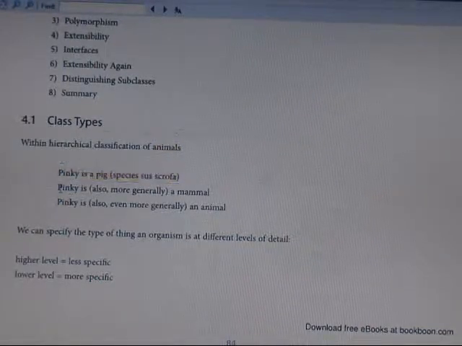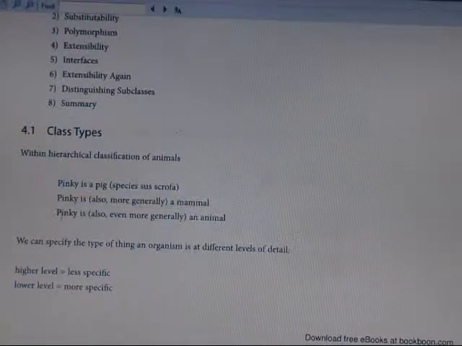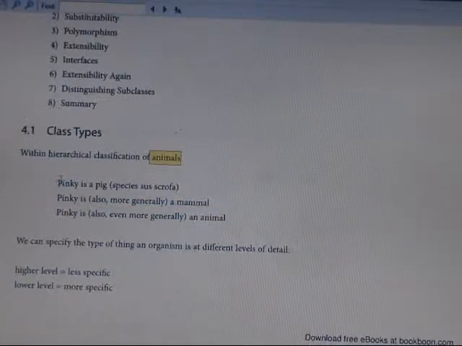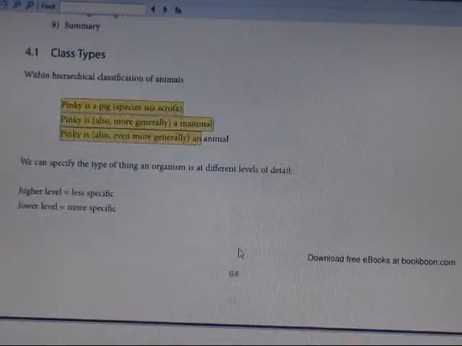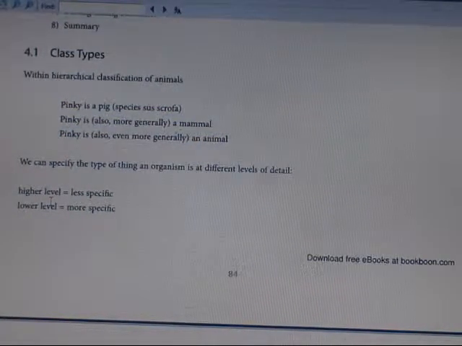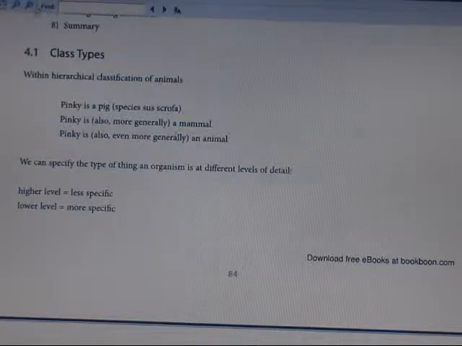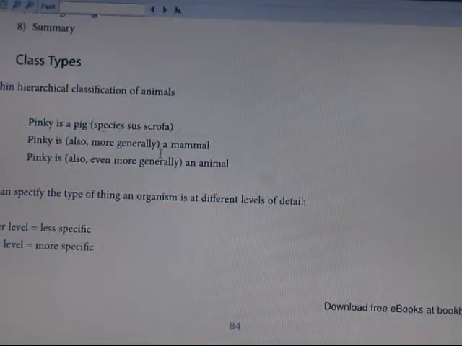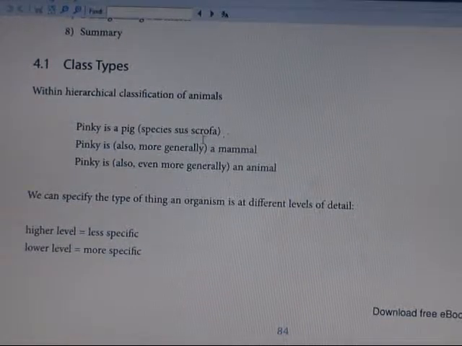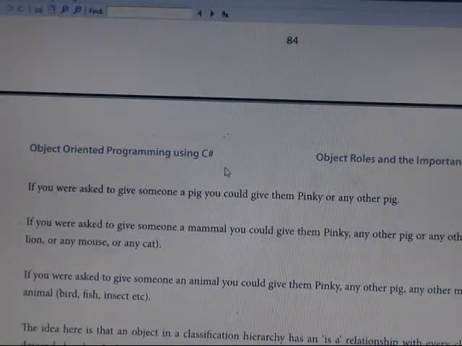So for class types: Pinky is a pig, Pinky is also a mammal, and Pinky is an animal. So this is the classification of the animal. You can classify like this. The higher levels are less specific and the lower levels are more specific.